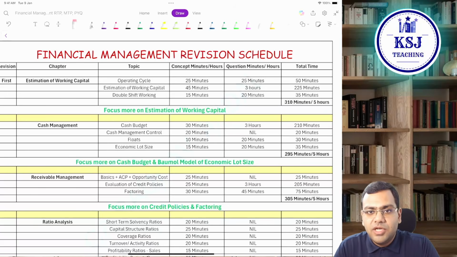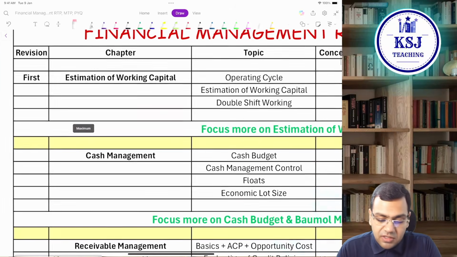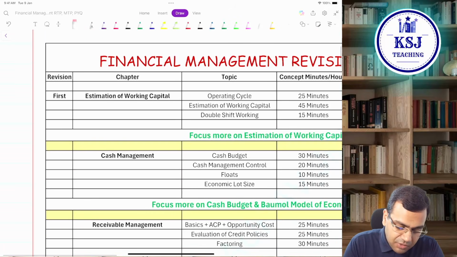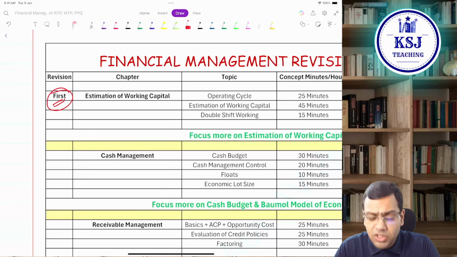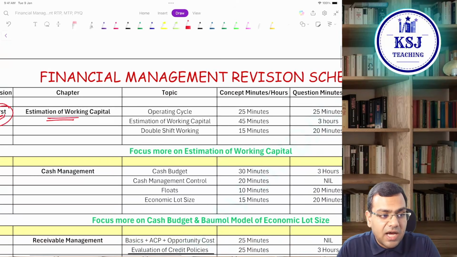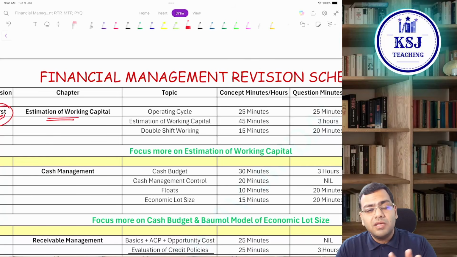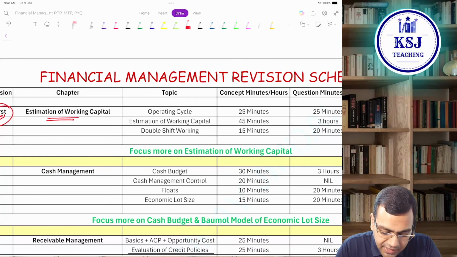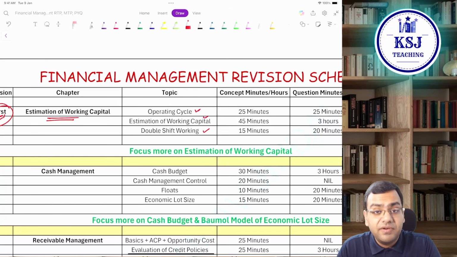What I have done in this schedule is quite self-explanatory, but I'll tell you how to read it. I'm talking about the first revision that you will be doing. In the first revision, I have taken the chapter name, estimation of working capital. Then I have divided the chapter into topics, the important ones. I'm talking mainly about the practical topics: operating cycle, estimation, and double shift working.